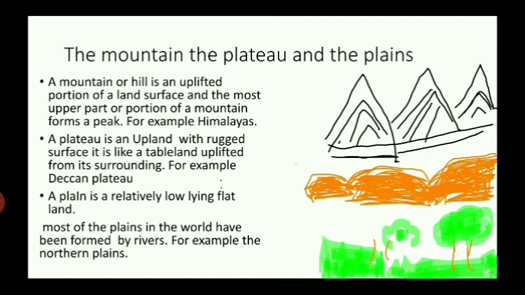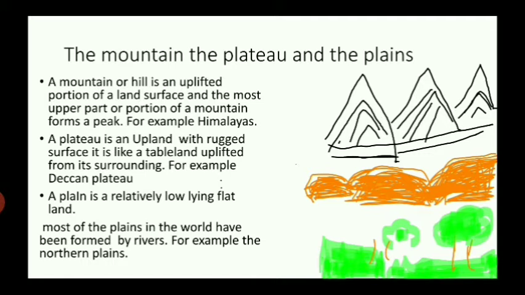Then comes the plateau. Plateau means a table-like structure. It doesn't have any peak. A plateau is an upland with a rugged surface. It is like a tableland uplifted from its surroundings. For example, the Deccan Plateau. So children, in class 6 we have already learned about different kinds of landforms, in which we learned about the plains, plateaus, mountains, etc.